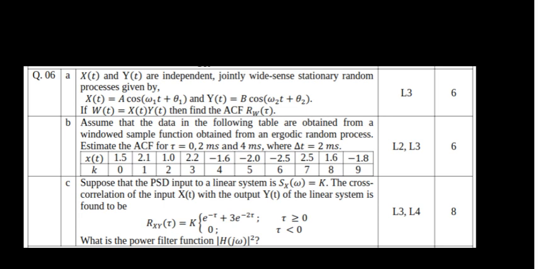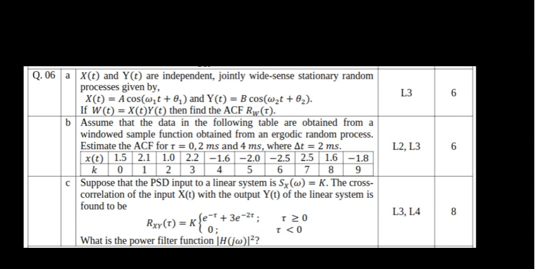The table is given here, and the third question is, suppose that the PSD input to a linear system is Sx of omega equal to k. The cross correlation of the input x of t with the output y of t of the linear system is found to be Rxy of tau equal to k into e raised to minus tau plus 3 e raised to minus 2 tau for tau greater than 0, and 0 for tau less than 0. What is the power filter function? The power filter function is nothing but mod H of j omega squared.